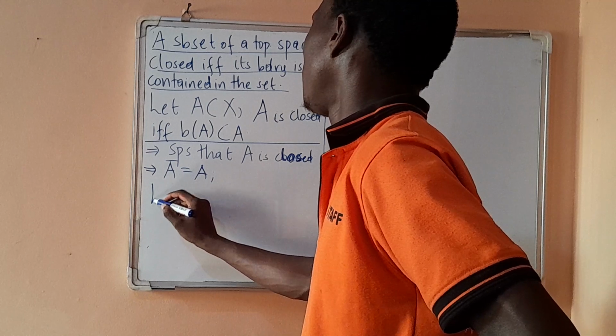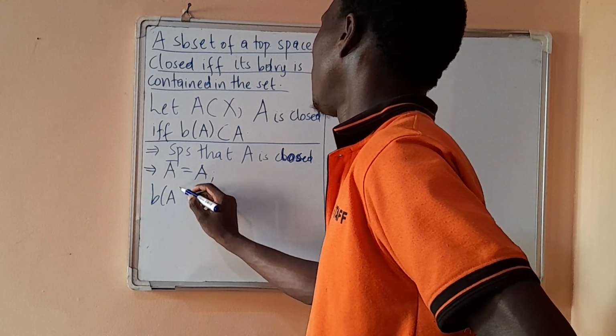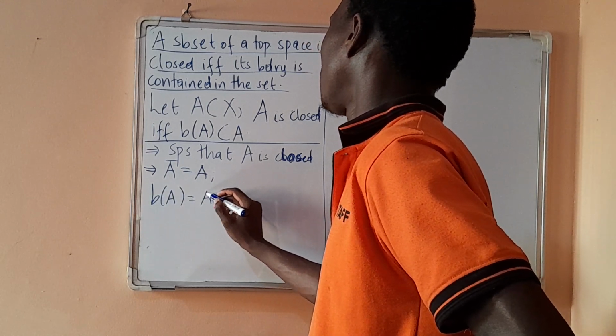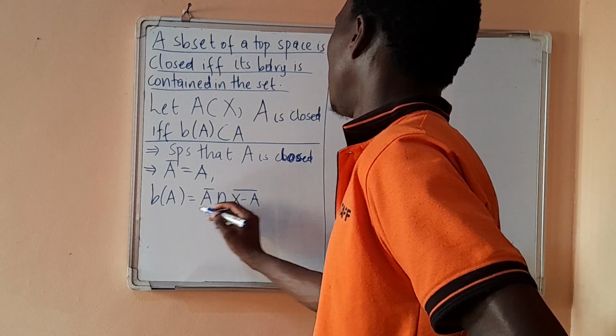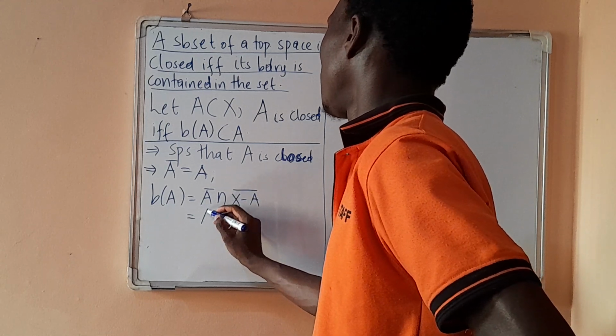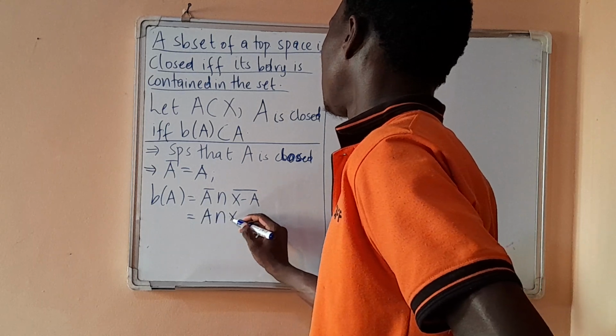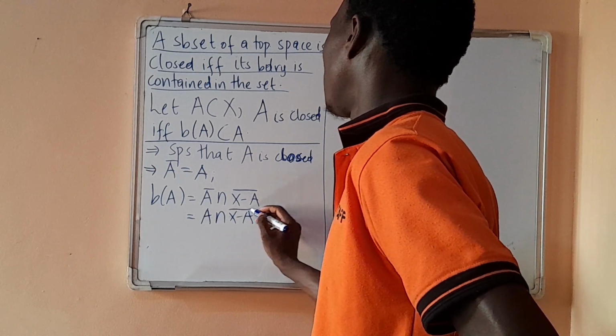Compute the boundary. By definition, the boundary of A is the A closure intersection X minus A closure. Now this is equal to A intersection X minus A closure.